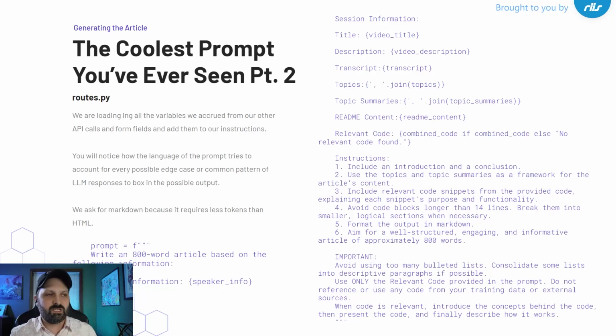So we're forcing it to break up our code into different sections, no larger than 14 lines if possible. And also, we're telling it to introduce the concepts behind the code, so not to just drop code in without explaining this.